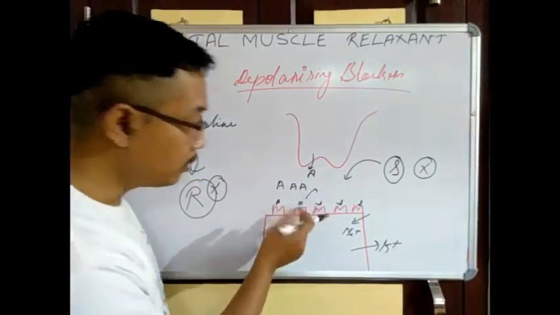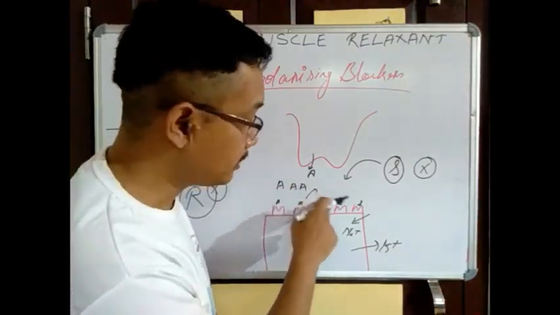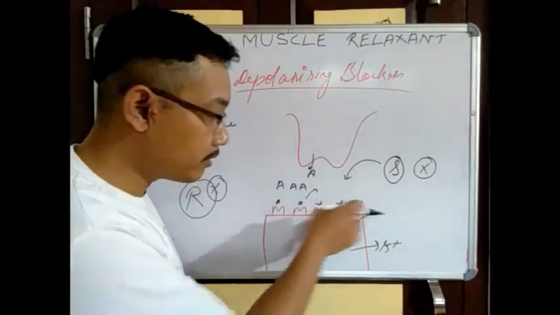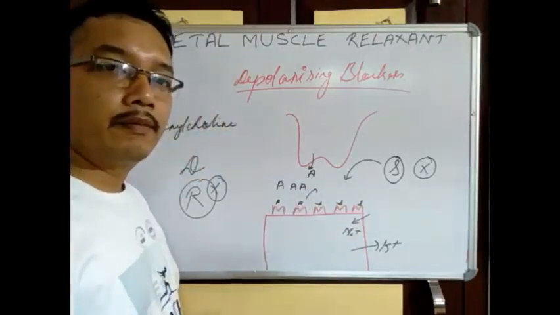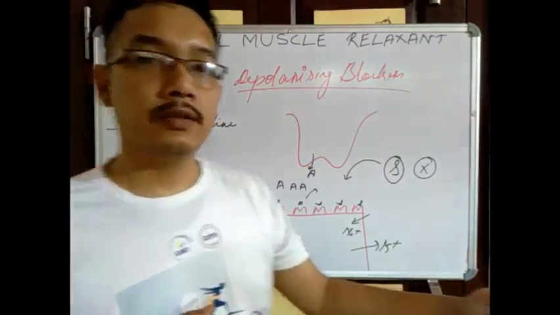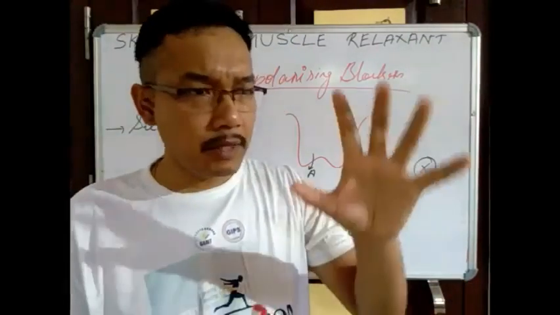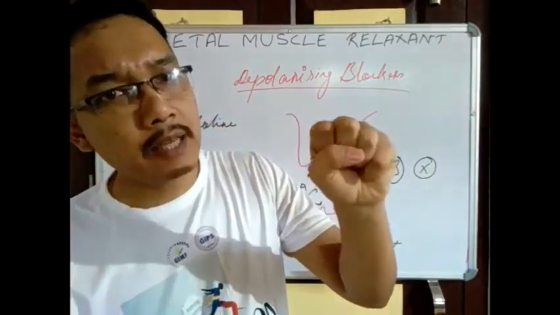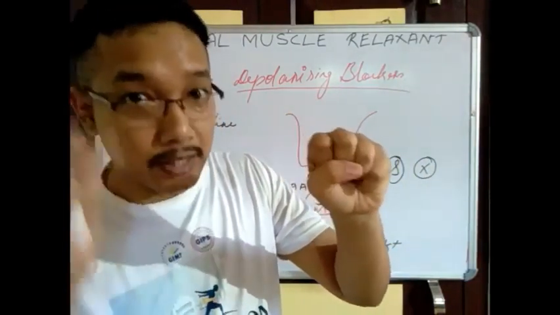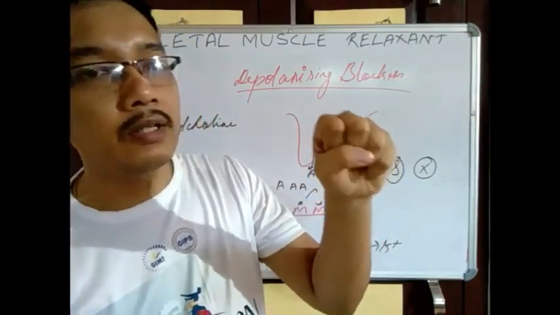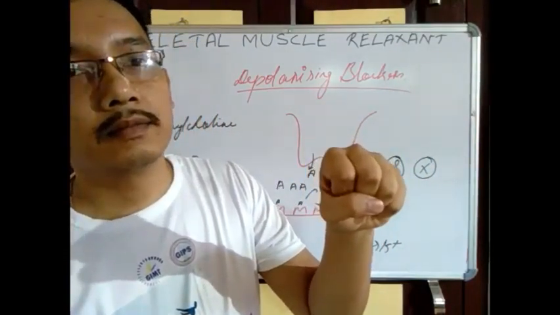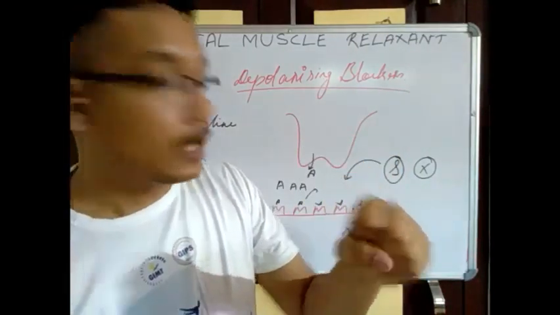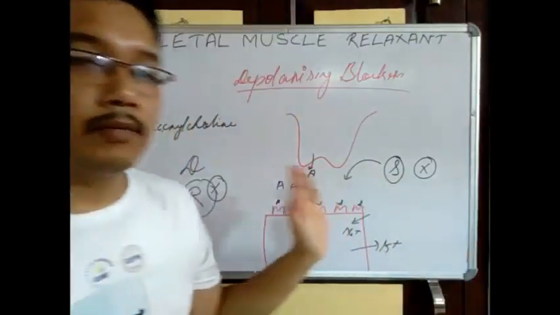But although the acetylcholines are degraded, succinylcholine cannot be degraded, so it will keep on binding there for a longer period of time. So there is a persistent depolarization. That means the muscle will be contracted for a longer period of time. At one time it will go into paralysis. Getting my point? This is phase 1 of this kind of blockade.